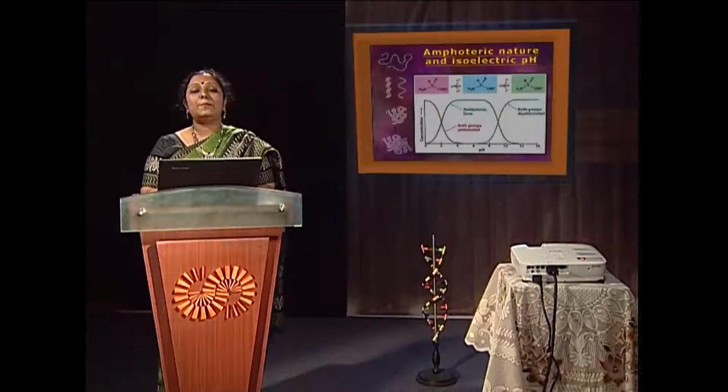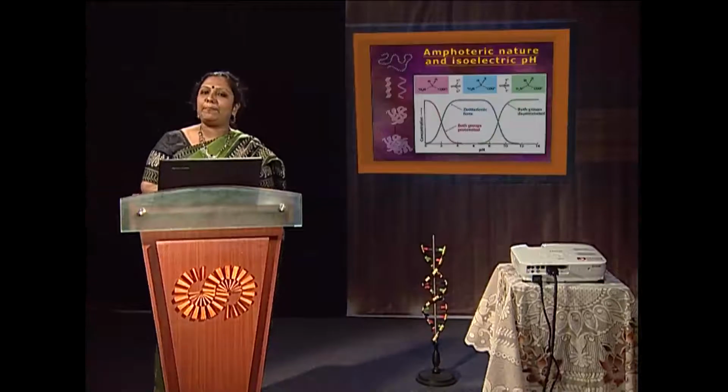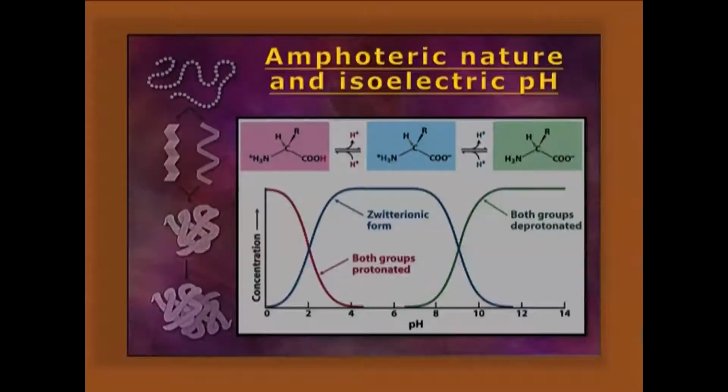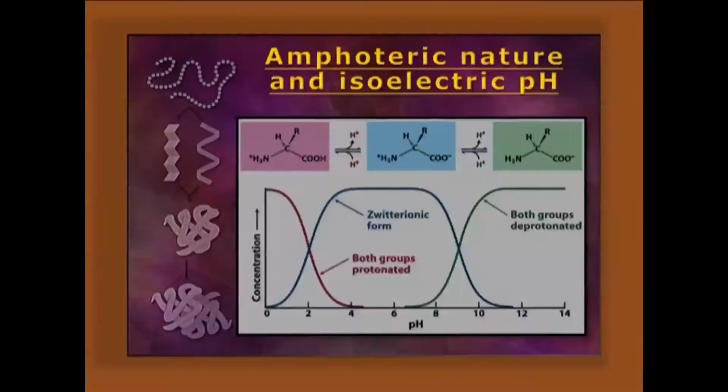Now, the isoelectric point or isoelectric pH is a particular pH where the total charge is 0. That means in the neutralized condition, there are equal numbers of positive and negative charges, so it cannot move to either end, the cathode or the anode. So, it is called the Zwitterionic structure, and we can find from the pI or isoelectric pH, if it is shifted to the alkaline condition, the protein will become anionic, and if it shifts to the acidic condition, the protein will be cationic. The cationic proteins are histone and other basic alkaline proteins, and pepsin is an acidic protein.